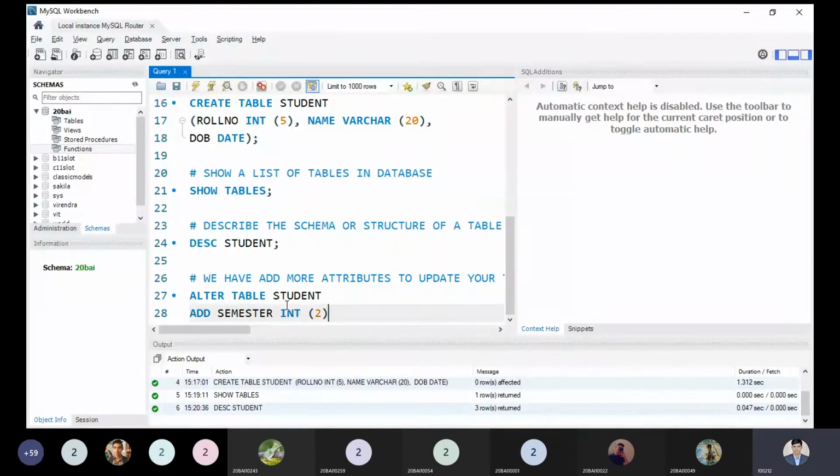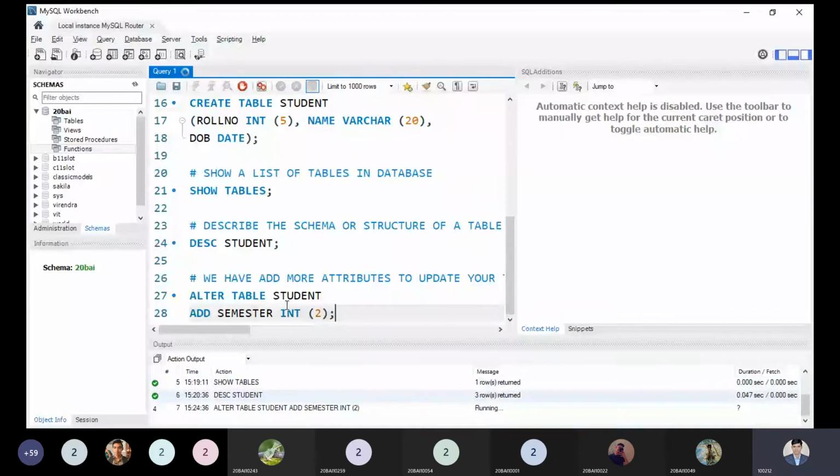So I'm altering my student table by adding one more attribute, the semester attribute. So what is the syntax? Alter table student, and add semester, that is the name of our attribute or field name, and the size of our attribute we have to use, and we can pass it over here. Now put the semicolon over here and let me execute the syntax. So within 2.016 seconds, this is executed perfectly.